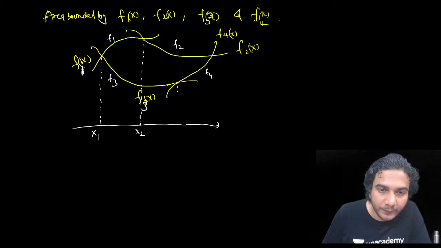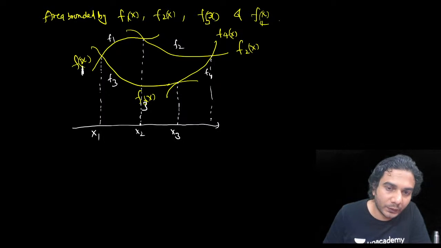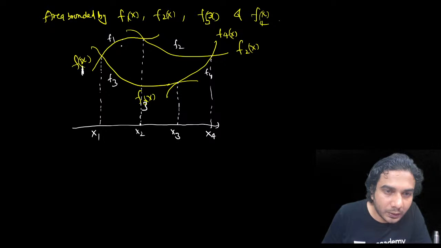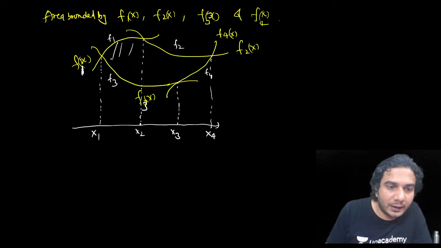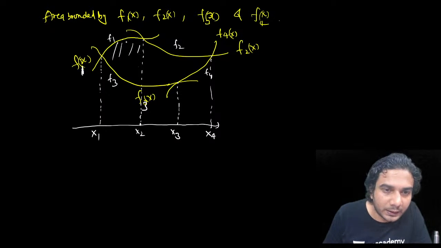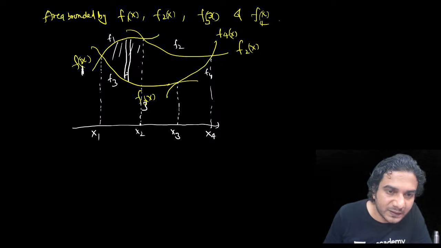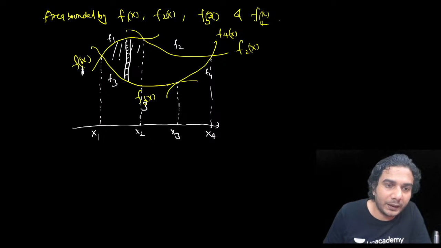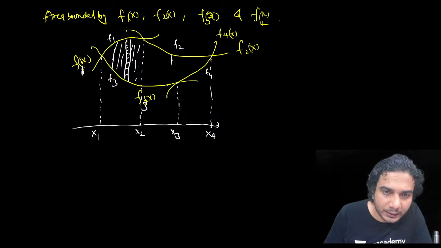So we need to find this point. Say this point is x2. Then we need this point. This is x3 say, and then we need this point x4. Okay. Why do we need all these points? See, if I write this area, which is bounded between f1 and f3 and these two vertical lines x1 and x2, only this part. In this strip the length will be used. What is the length of this strip? Length of this strip is basically f1 minus f3, right?